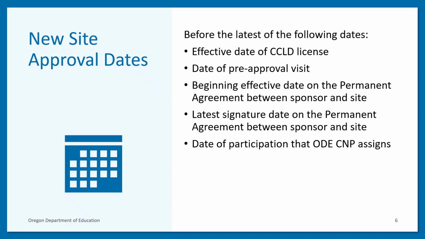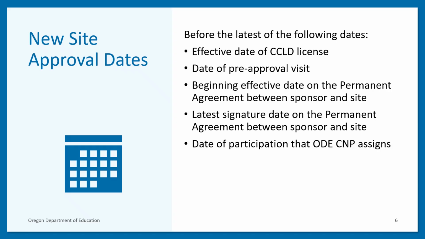When adding a new site, ODE-CNP will not approve a site's participation, and sponsors may not claim reimbursement for meals served at a site before the latest of the following dates: effective date of the site's CCLD license, date of the pre-approval visit, beginning effective date on the permanent agreement between sponsoring organization and unaffiliated site, latest date that the permanent agreement between sponsoring organization and unaffiliated site is signed by the site or the sponsoring organization, or date of participation that ODE-CNP assigns.